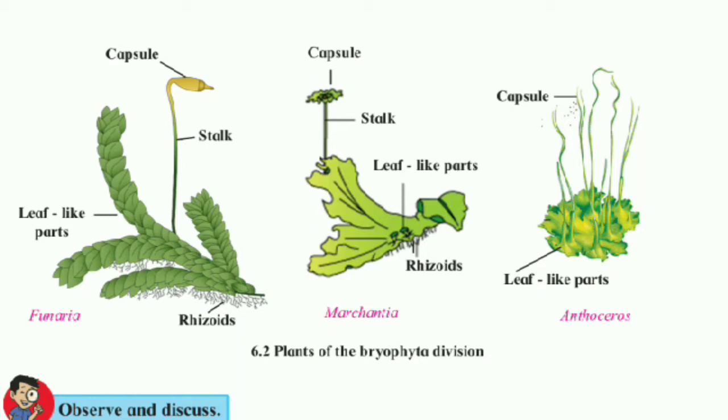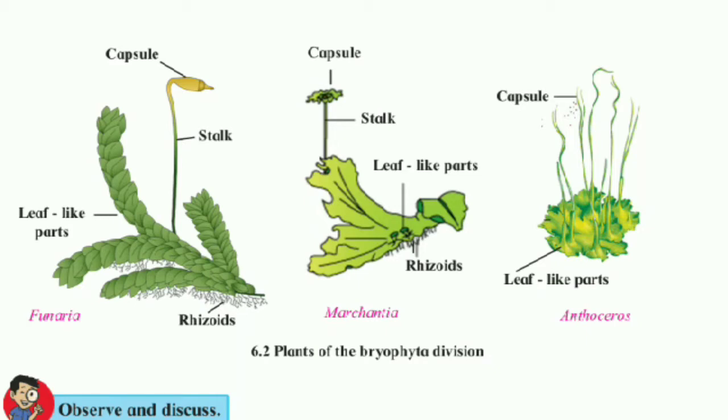The plants are thalloid, multicellular and autotrophic. They reproduce by spores present inside the capsule. The structure of the plant body is long, ribbon-like and flat, without true root, stem and leaf. As you can see in the diagram, the true root, stem and leaf are absent. Instead, they have root-like structures called rhizoids, a leaf-like part called leaflets, and a stem-like part called the stalk.